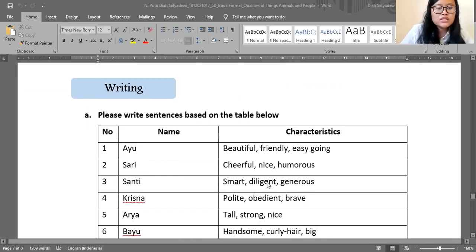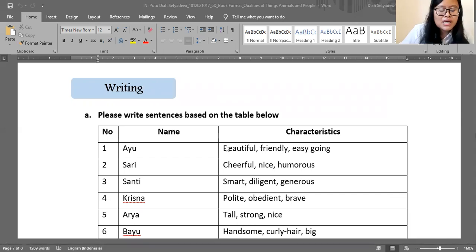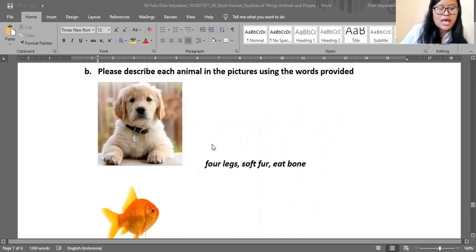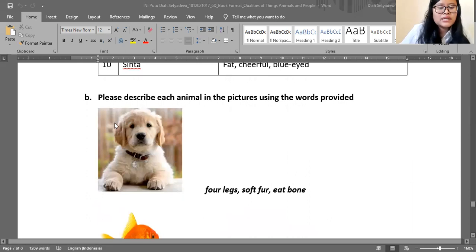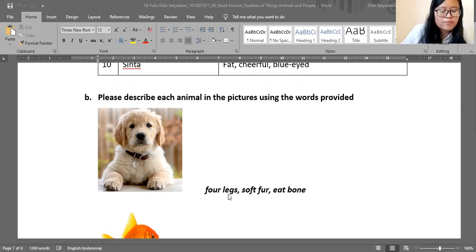So it makes students increase their writing skills because they will be able to create sentences with these vocabularies. And same with the first questions, it is please describe each animal in the pictures using the words provided. For example, legs, fur, bone, which describe the dog. So they should write sentences.